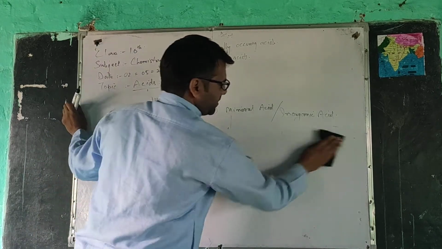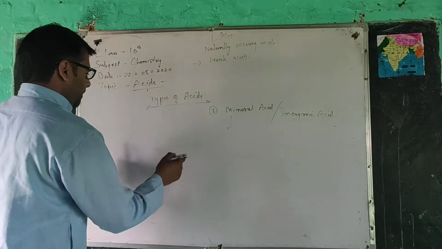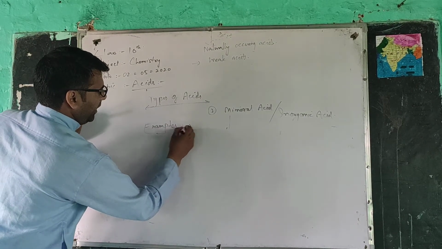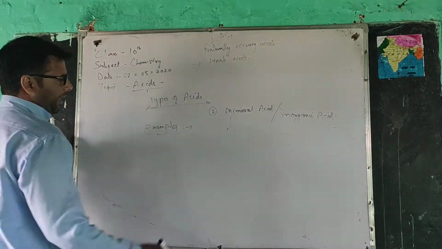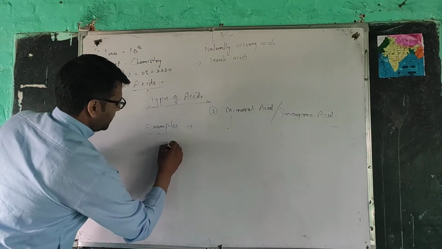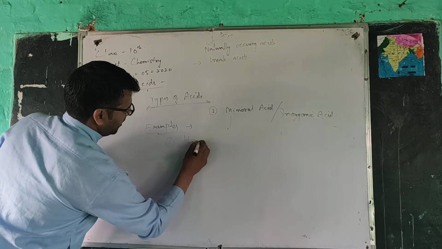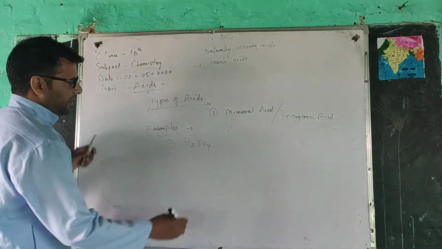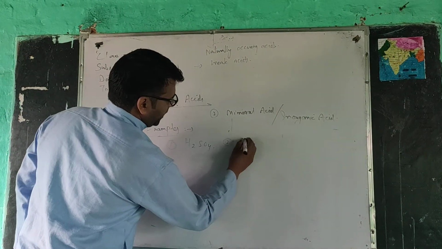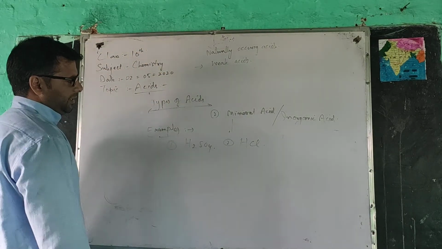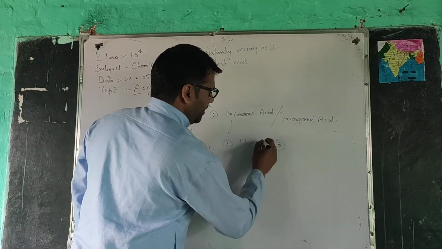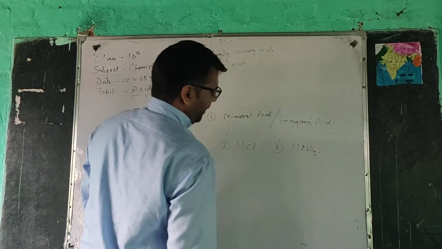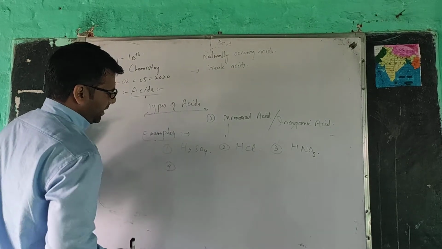Now what are the various examples of mineral acids? The three most common examples are: first, sulfuric acid, H2SO4. Second, hydrochloric acid, HCl. Third, nitric acid, HNO3. In the same way, we have many examples here.